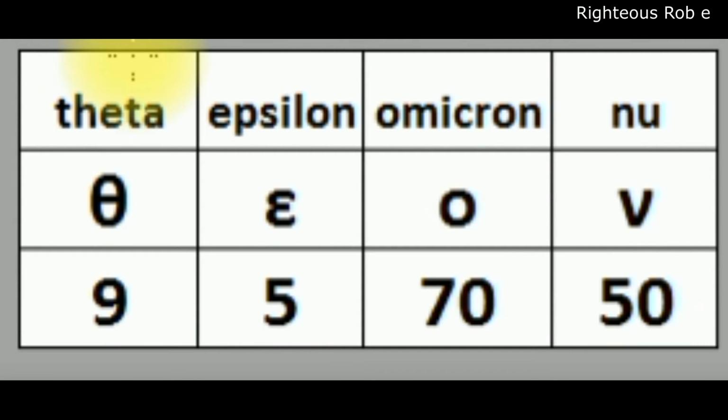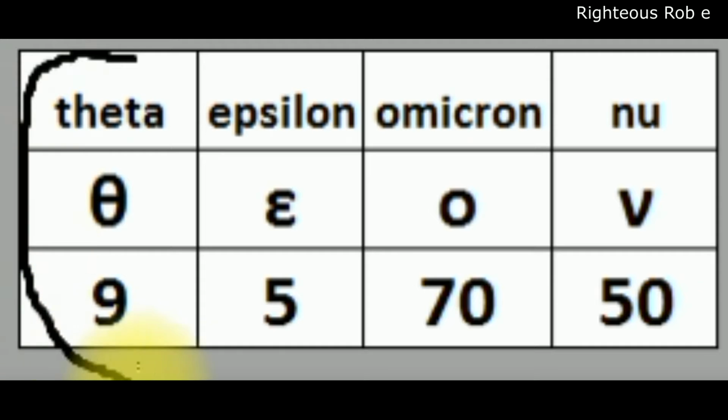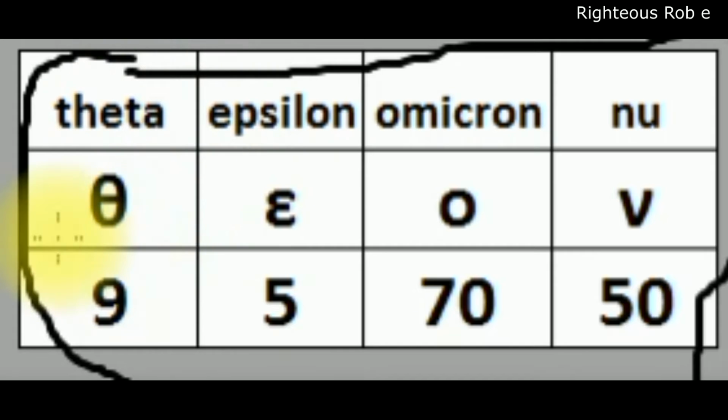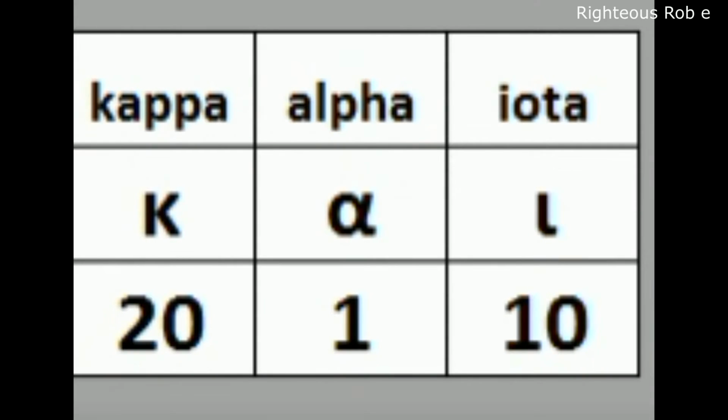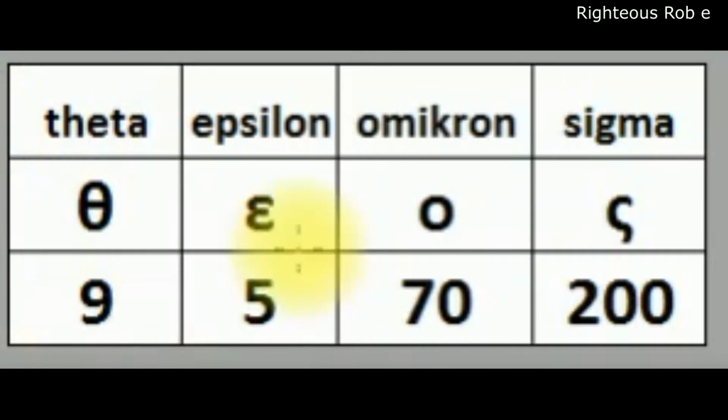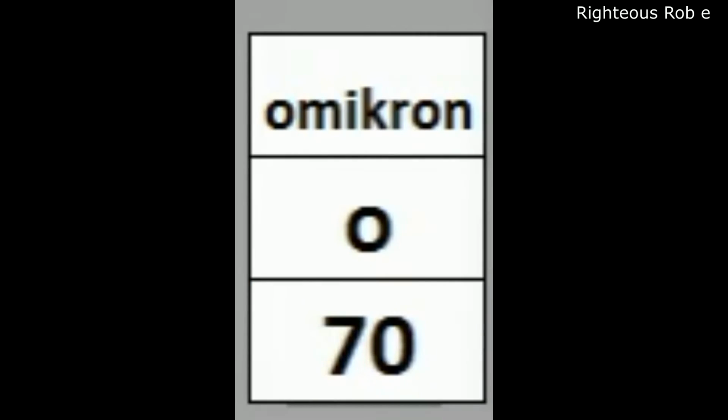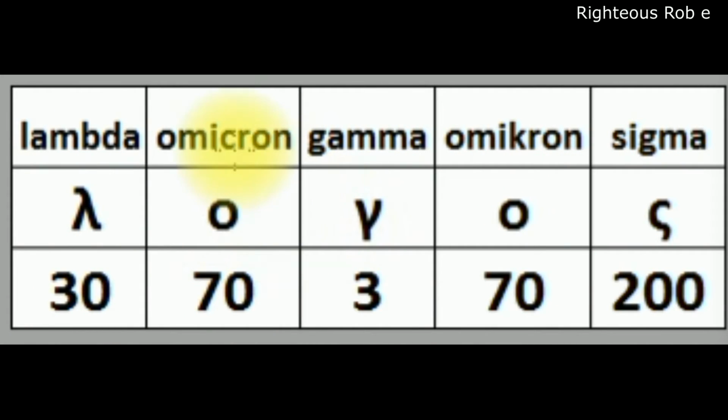The word for God in Greek, the four Greek letters, theta, epsilon, omicron, nu. Kappa, alpha, iota, meaning and. Theta, epsilon, omicron, sigma. Theos. Omicron, meaning the. And the 17th Greek word of John 1 verse 1 is logos, and theos, saying that the logos is God in Greek.